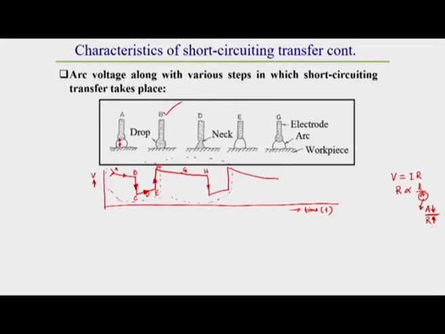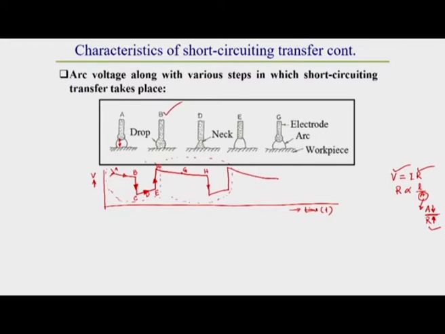From Ohm's law itself we can observe that due to this constriction, the cross section decreases. Due to this decrease of cross section, the resistance will definitely increase marginally, and the voltage rises too, because voltage is proportional to R, as we observe from Ohm's law.